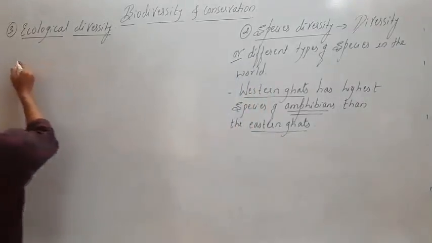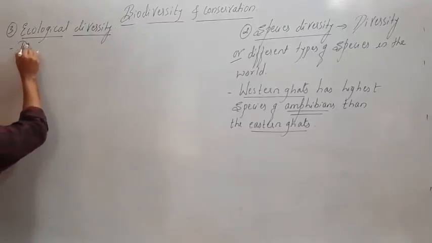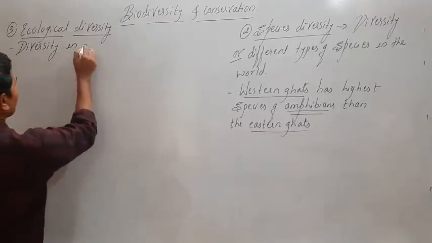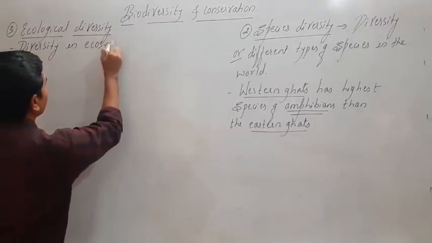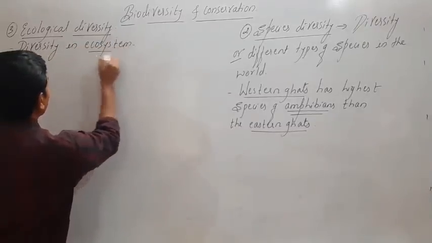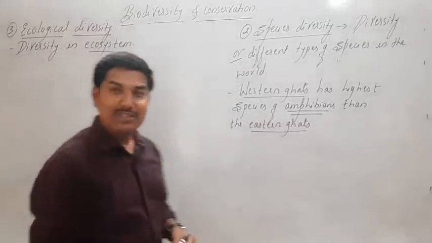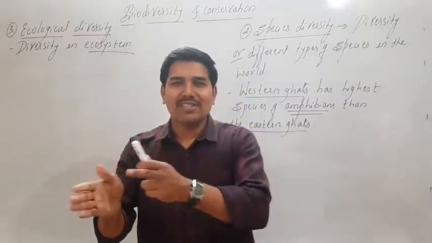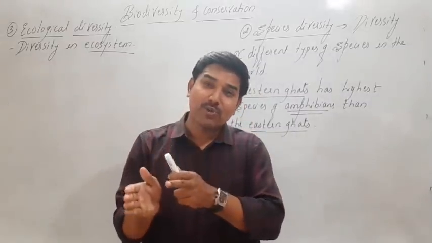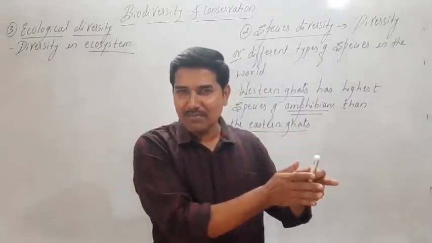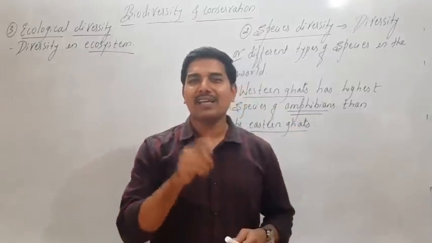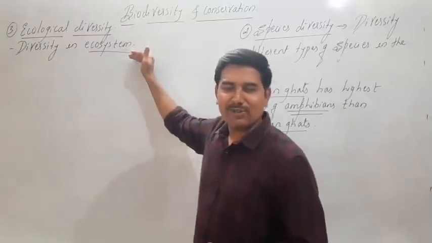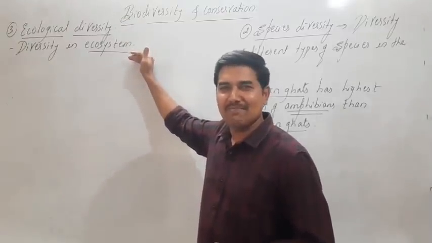So ecological diversity refers to diversity in ecosystem. That's why ecological diversity is also termed ecosystem diversity. So diversity in ecosystem, or a distribution of different types of ecosystem over a geographical area, is said to be ecological diversity, or it is also termed ecosystem diversity.